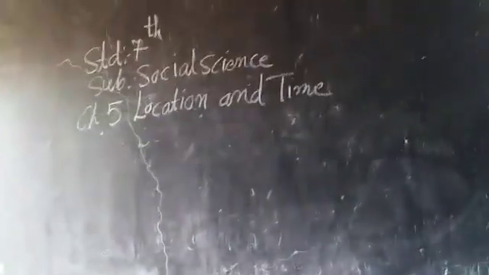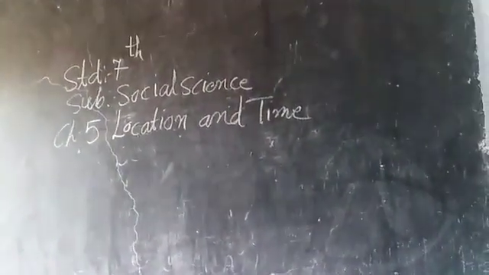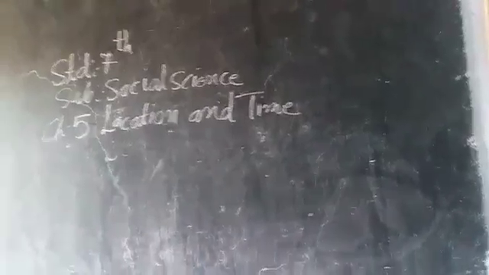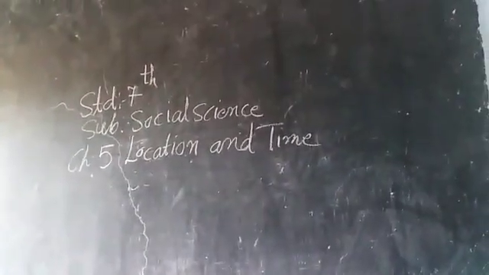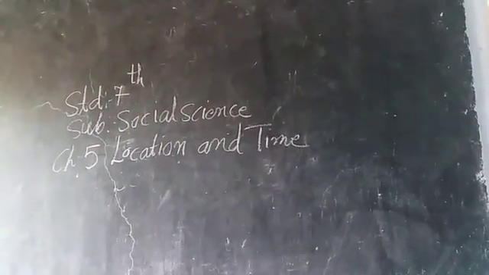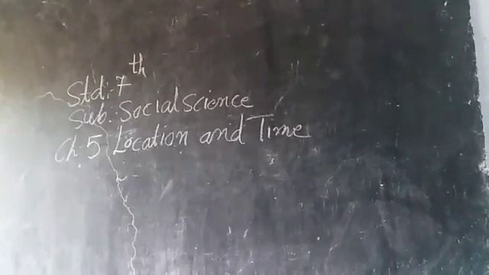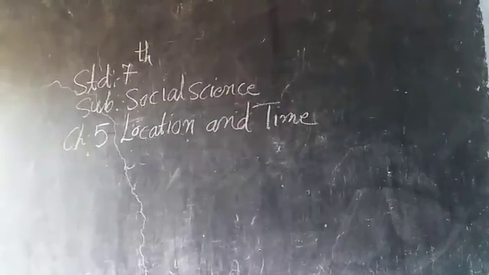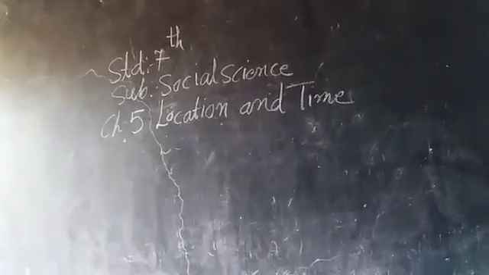The upper half from this is northern hemisphere and the lower half is southern hemisphere. Which countries are in northern hemisphere? India, China, Pakistan, etc. Some of the countries in northern hemisphere. Next, which countries are in southern hemisphere? Australia, New Zealand, Peru, South Africa, Argentina, etc. Some of the countries in southern hemisphere.